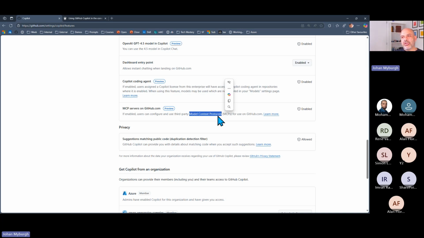So as opposed to, for example, our Office 365 Copilot tool that accesses your Microsoft Graph data and Outlook and SharePoint type data, with one of these MCP servers, we can essentially hook up your GitHub Copilot with virtually any type of backend data that you've got. So it's almost like a bring your own data type capability.